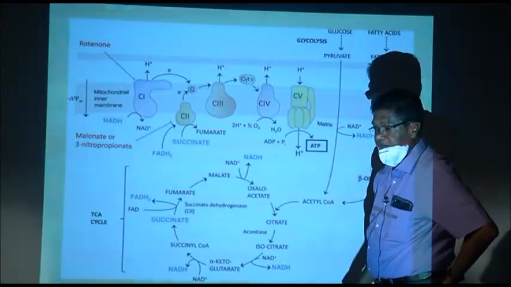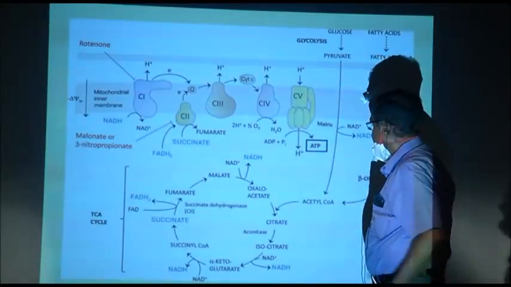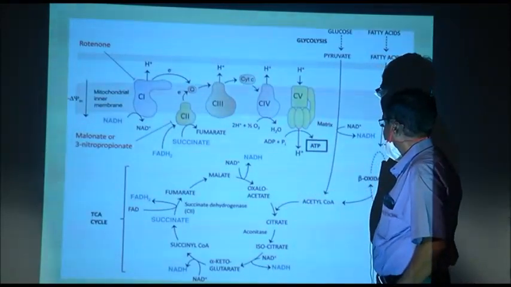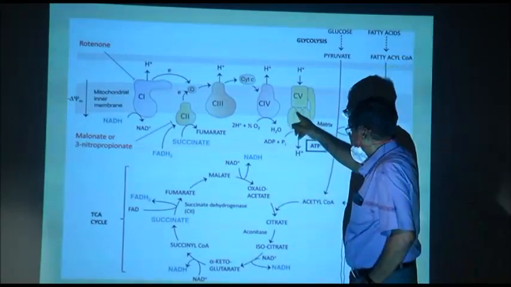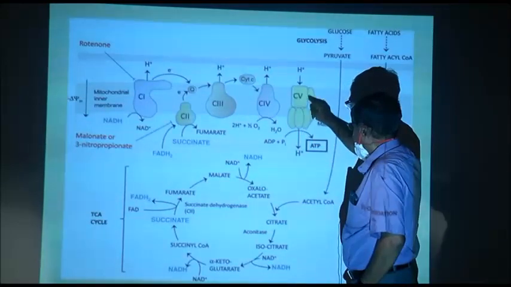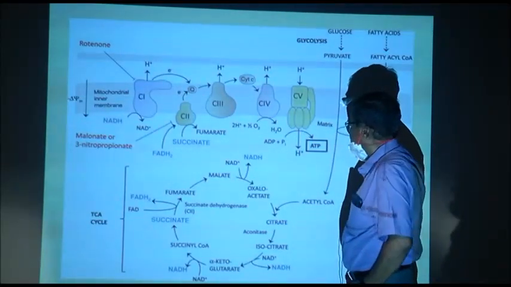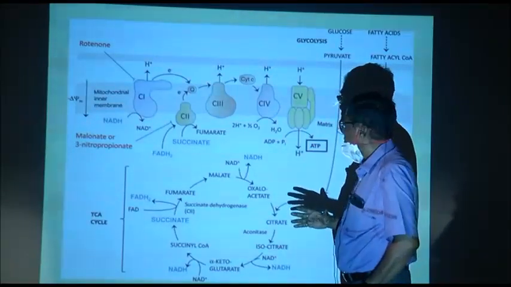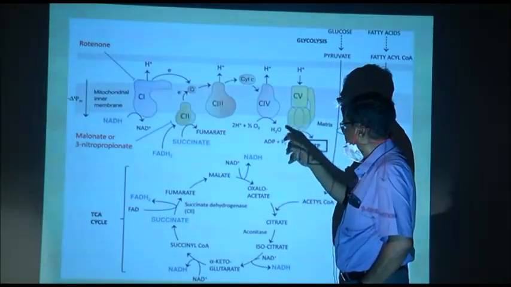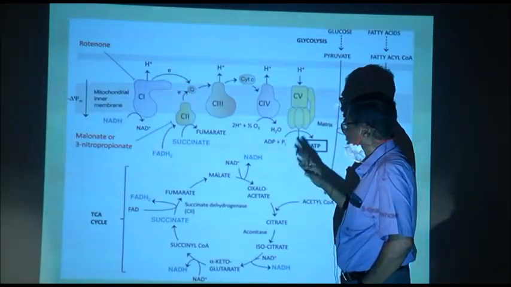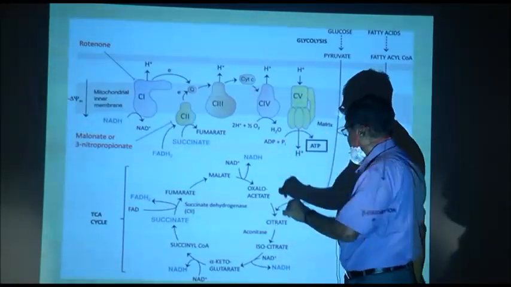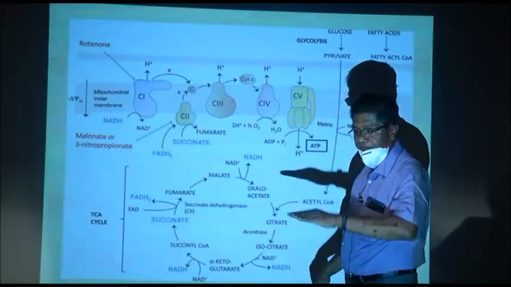Okay. So, the hydrogen ions are getting accumulated in the intermembrane space. This is either complex 5 or complex 0 it is called. So, how many complexes are there? Complex 1, 2, 3, 4. We will discuss complex 5 or complex 0 a little later.